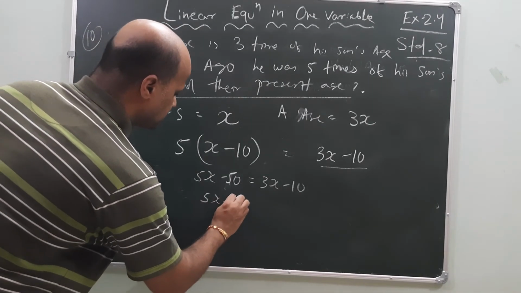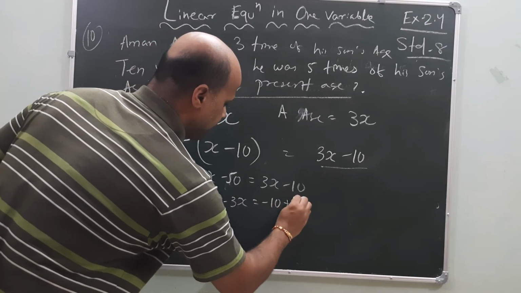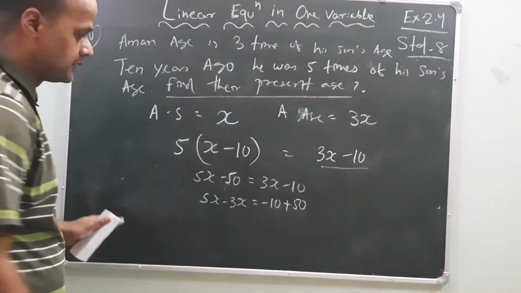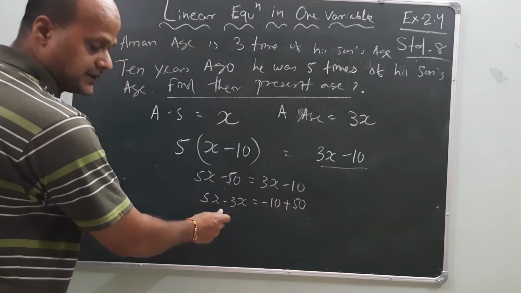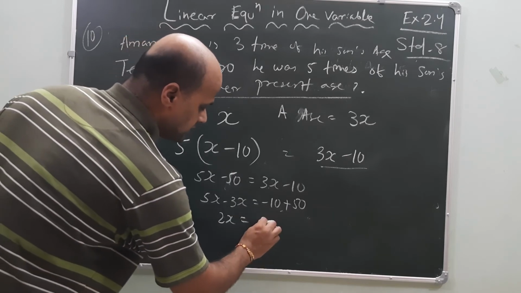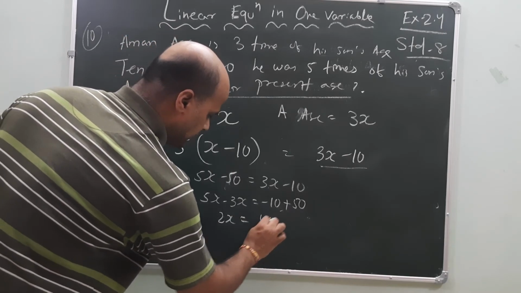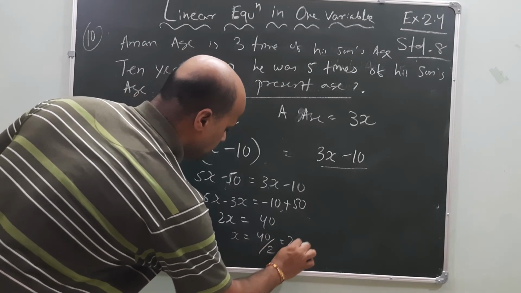Bring the variables to one side and constants to the other side. Minus 50 plus 50, minus plus 3x minus 3x. 2x is equal to 10 minus 50. How much? 40. x is equal to 40 by 2. How much? 20.